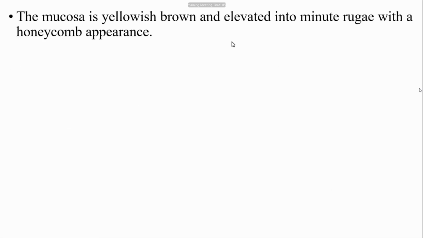Mucosa is yellowish brown and elevated into minute rugae with a honeycomb appearance. Rugae means foldings; you must have seen rugae in the stomach. In the stomach also there is high folding of the mucous membrane, known as rugae. What is the function of rugae in the stomach? Help in mixing the food. Mixing only? I mean churning of the food.